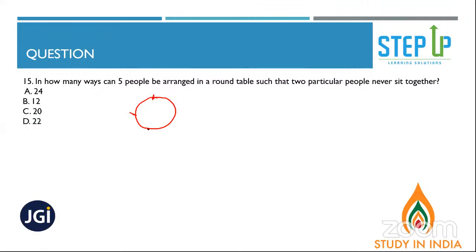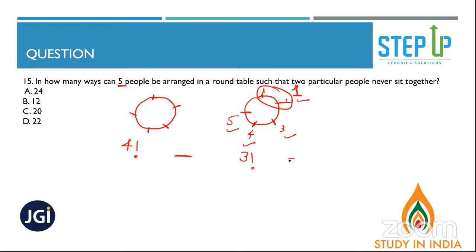In how many ways can 5 people be arranged in a round table? First of all, with no condition, 5 people can be arranged in 4 factorial ways. Now they're saying that 2 particular people never sit together, so we will make them sit together first. If these 2 people are sitting together, I'll consider them as one, so now I have 4 units, which can be arranged in 3 factorial ways. So total minus when they are together: 4 factorial minus 3 factorial.